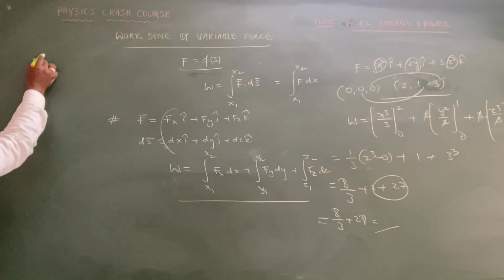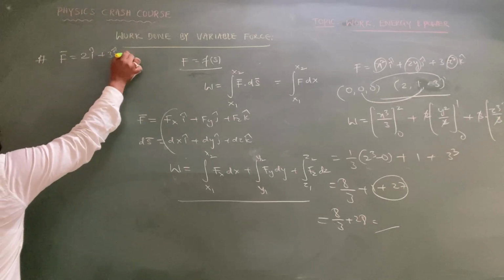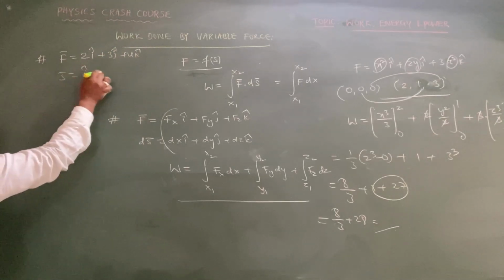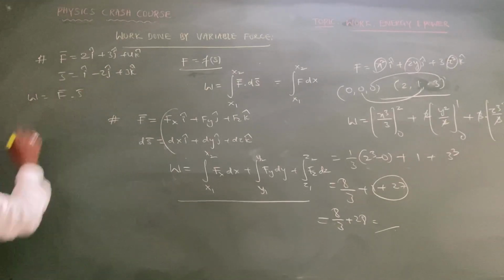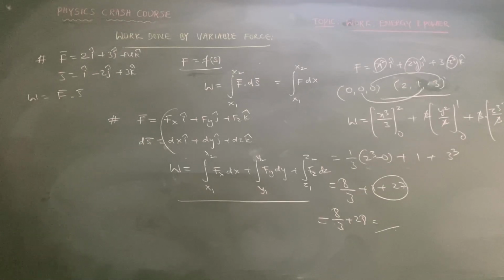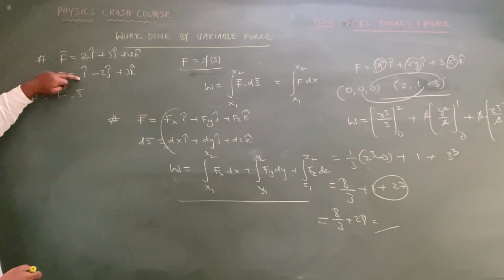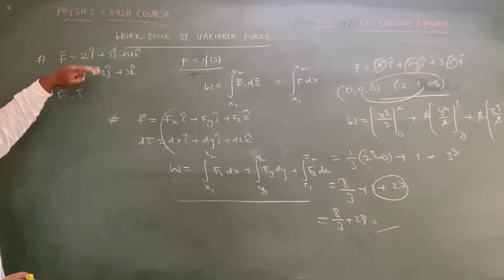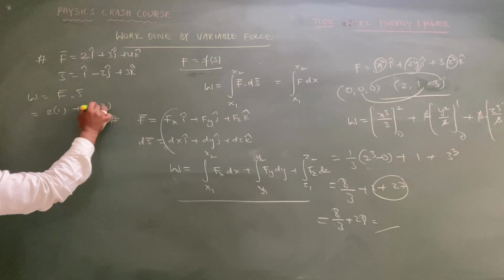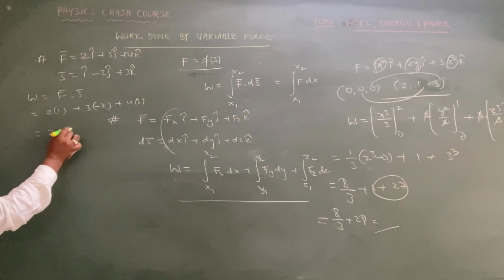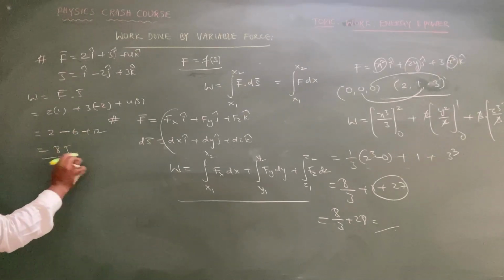And another important point: suppose the force vector is directly given as 2i cap plus 3j cap plus 4k cap, and the displacement vector is i cap minus 2j cap plus 3k cap. What is the work done in this case? Simple direct format, f vector dot s vector, and you have a clear idea about the dot product: ax bx plus ay by plus az bz, like that you can write. So that is 2 into 1 plus 3 into minus 2 plus 4 into 3, which is 2 minus 6 plus 12. 12 minus 6 is 6, 6 plus 2 is 8 joules is the answer, sir.